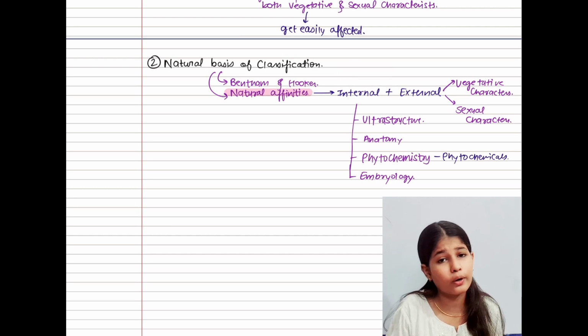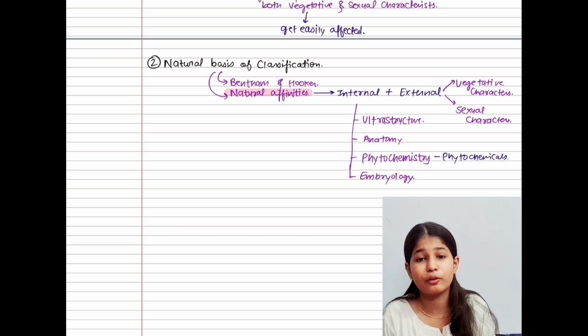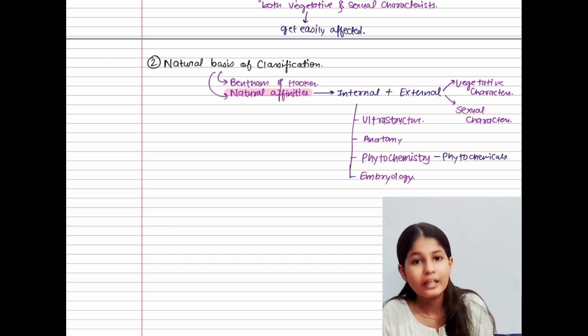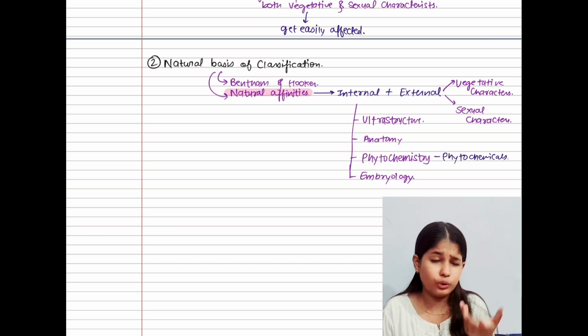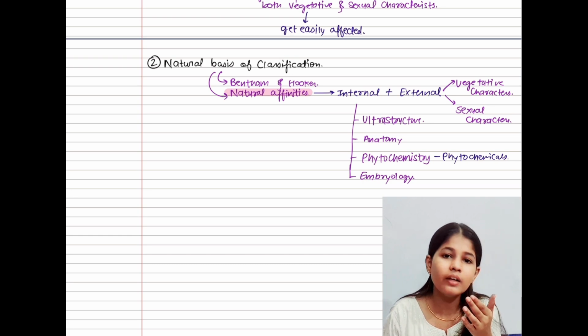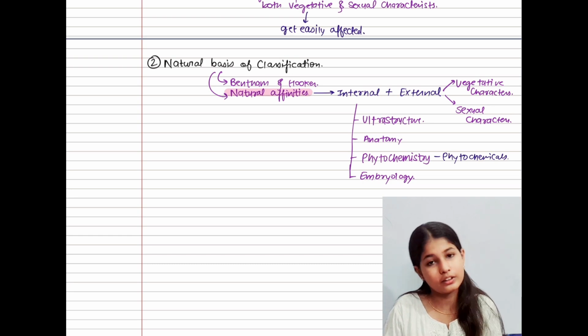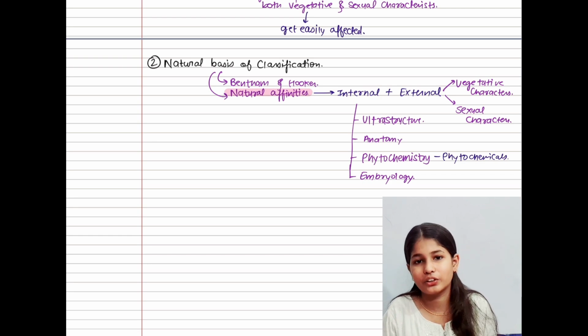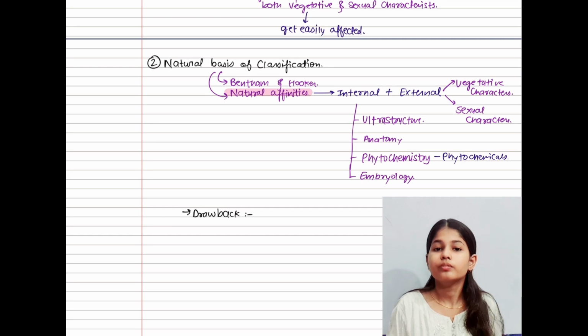Even if you are not feeling that it will be better and most accepted, when I was studying, I had the feeling that it is very good and will be the most accepted classification. But no, it also has some drawbacks. It was one drawback.